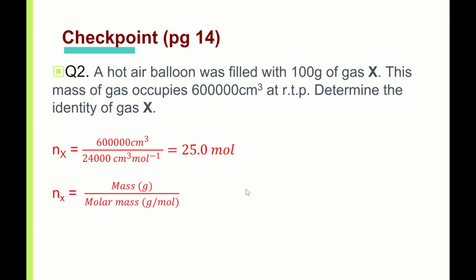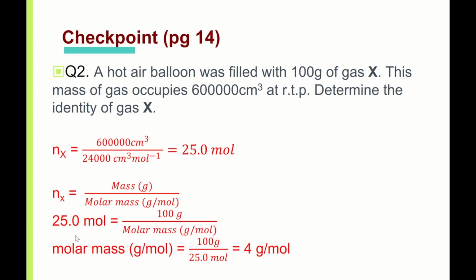Now I use this formula, mass over molar mass, to find the molar mass. Do I know what this gas X is? I don't know. But I know the mass. Mass is 100. Do I know the number of moles? Yes, from the previous step. So I calculate 100 divided by 25 is 4 gram per mole.